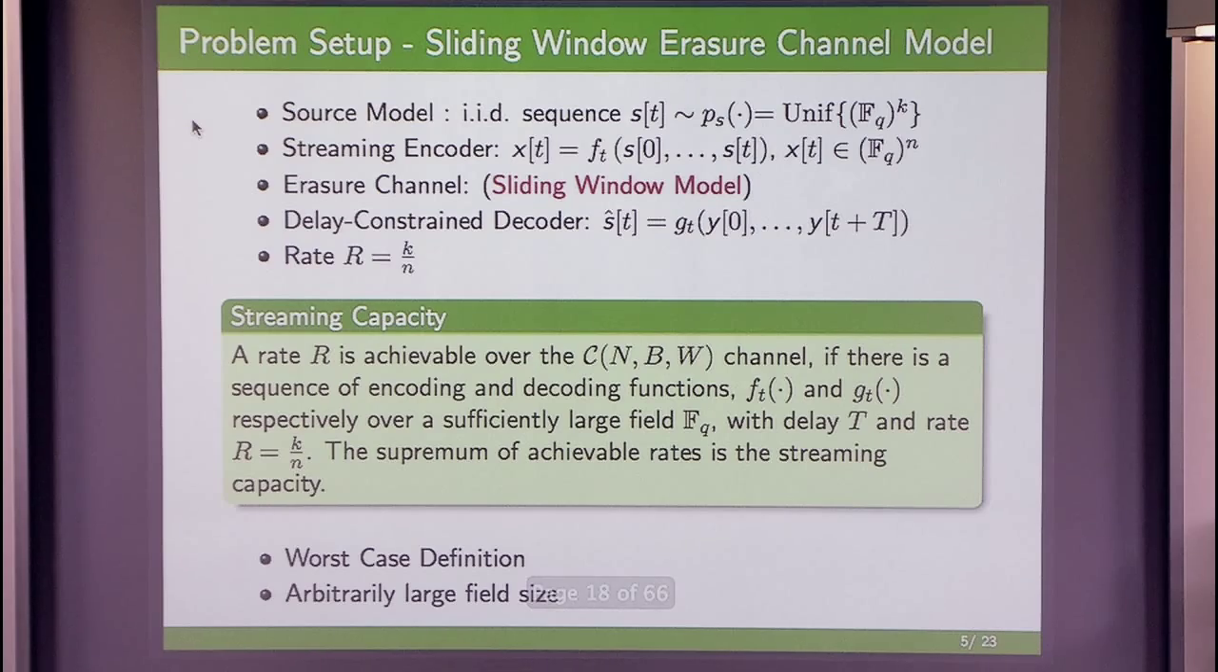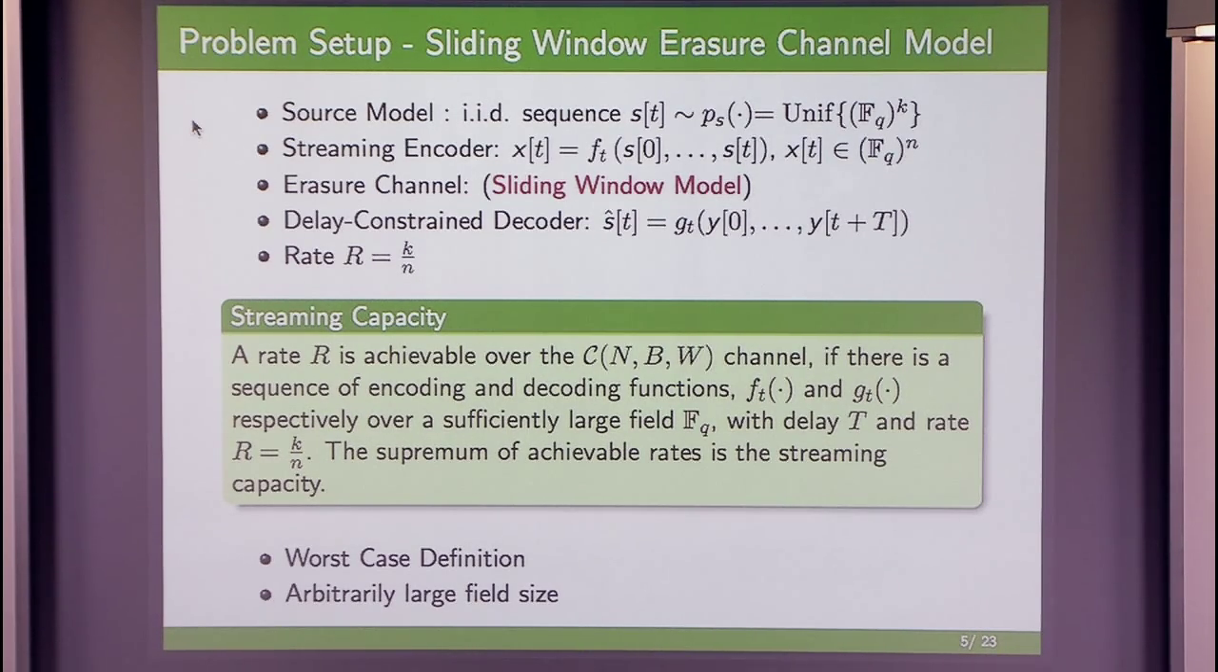So this is the quantity we'll be interested in, the streaming capacity. I should note that this is a worst case definition. We are not putting any probability distribution over the channels in the sliding window model. Our code should work for all possible channels in this particular class. So no matter which channel comes up, the decoder should reconstruct each source packet with a delay of T. We are allowing for field sizes to be arbitrarily large. We are not trying to put constraints on that, although the coding schemes that we develop will be explicit, and we can bound the field sizes required in the codes.